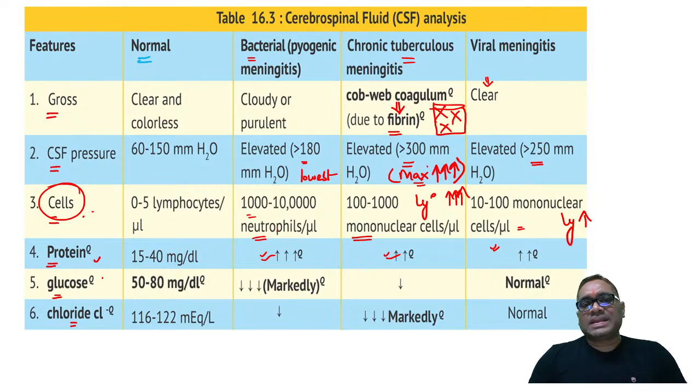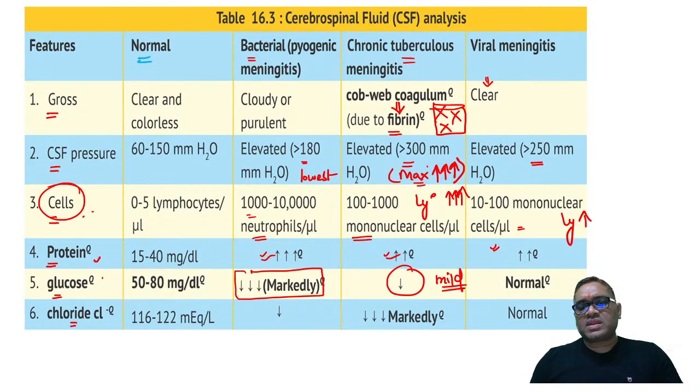Glucose level: because bacteria love glucose, they require glucose as their substrate, there will be a severe reduction of glucose in bacterial meningitis. Mild reduction of glucose in case of TB meningitis, and this will remain normal in case of viral meningitis. So now you understand. When you see the protein and glucose, these two parameters on CSF examination, and you find normal CSF glucose along with increased protein, that means it is viral meningitis, and in this case it was Coxsackie virus meningitis, right?